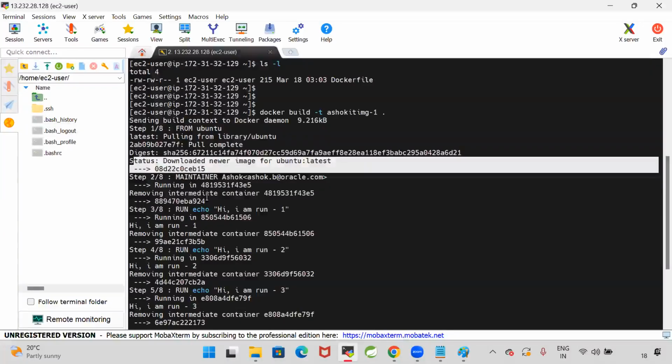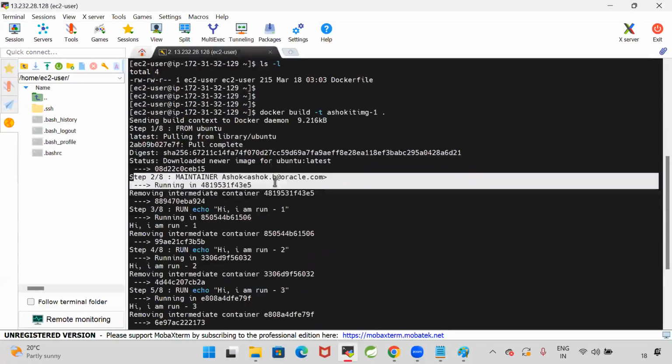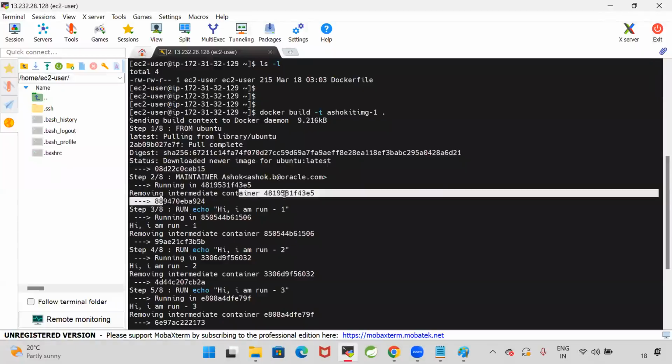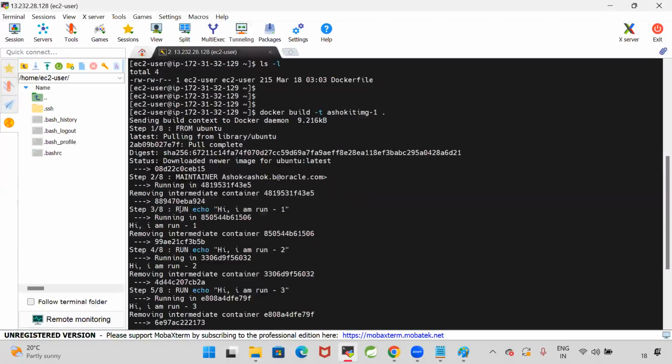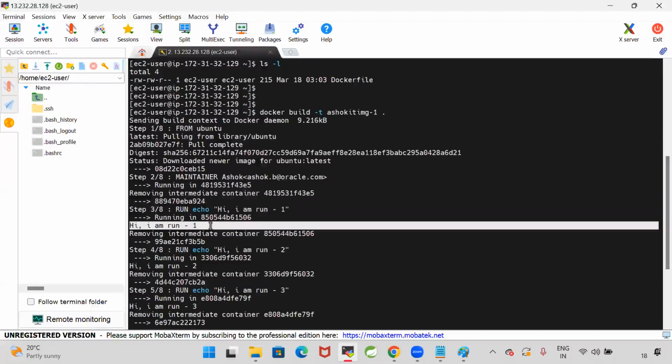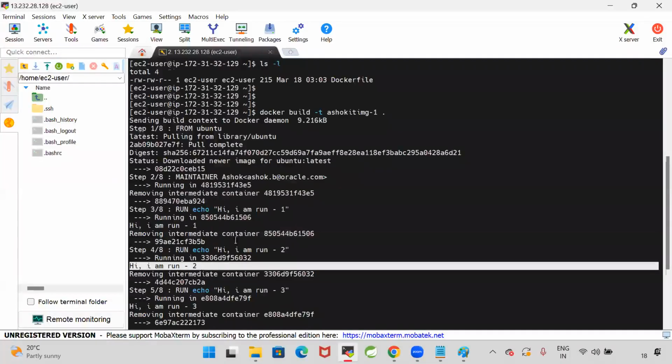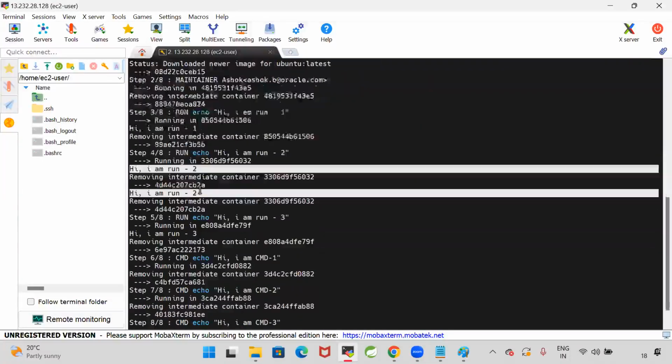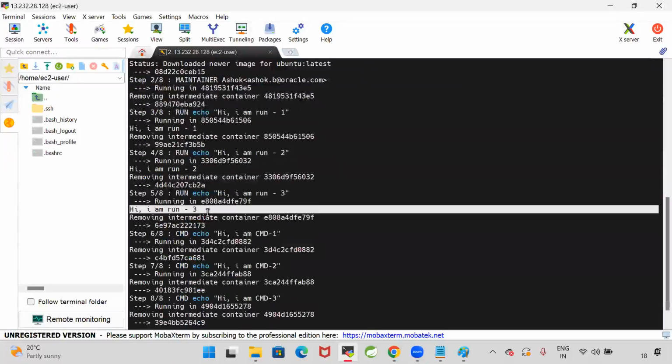Step 2, maintainer, processed, removing intermediate container. Step 3, RUN echo: Hi, I am run 1. First run instruction is processed. Hi, I am run 2. Second run instruction also processed. Hi, I am run 3. Third run instruction also processed.